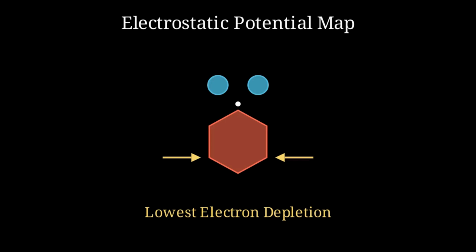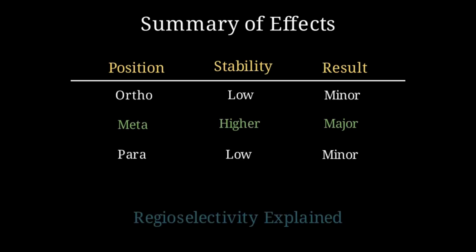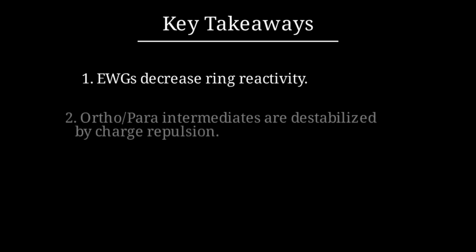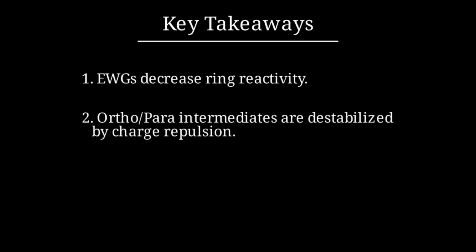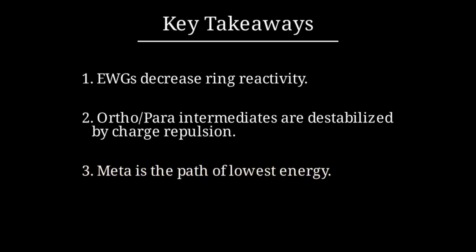an electrophile. To summarize, electron-withdrawing groups deactivate the ring. They direct meta because the meta intermediate avoids the extremely unstable resonance structure where the positive charge is adjacent to the withdrawing group. Remember these 3 points: EWGs slow down the reaction, they create unfavorable charges at ortho and para positions, and the meta position becomes the default major product by process of elimination.